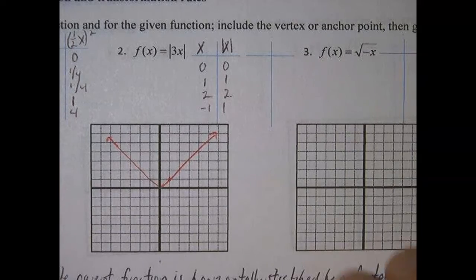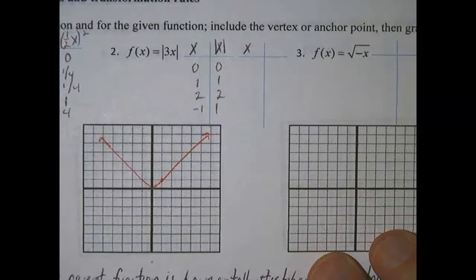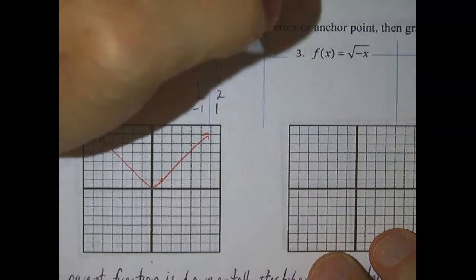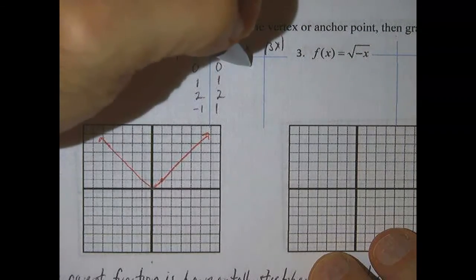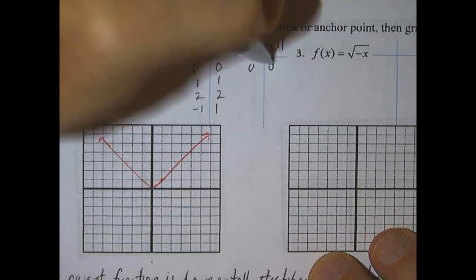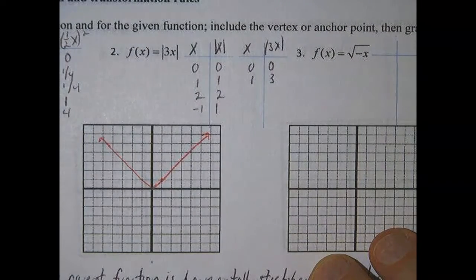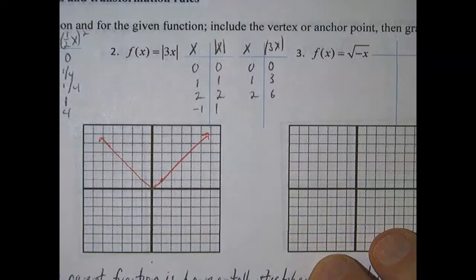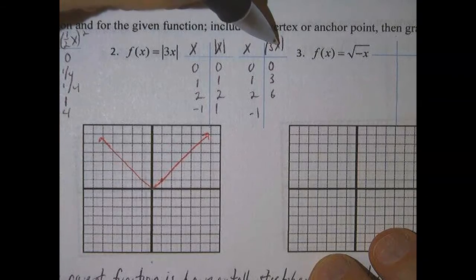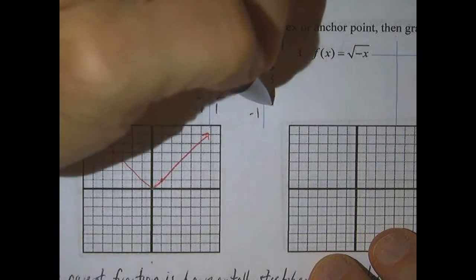Okay, so this is going to be x and the absolute value of 3x. If we plug in 0, we get 0, right? 3 times 0 is 0, absolute value of 0 is 0. Plug in 1, we get a 3. Plug in a 2, we get a 6. Plug in a negative 1, 3 times negative 1 is negative 3. Absolute value of negative 3 is 3.